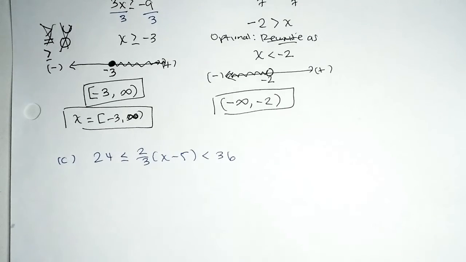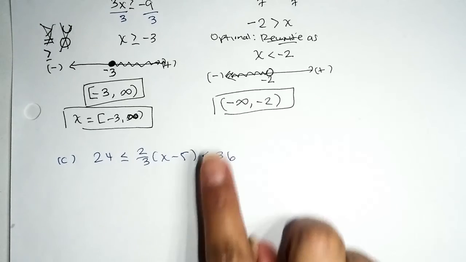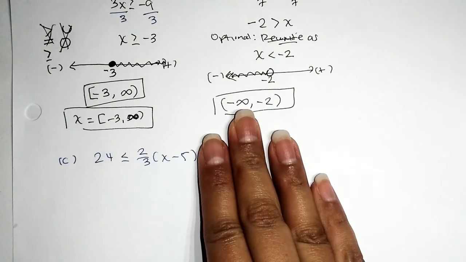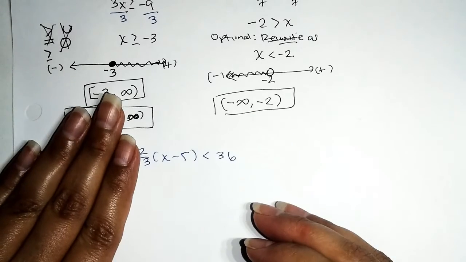We have a 3-part inequality. So the question is, how are we going to handle it? We're going to handle it the same way as if it was a 2-part inequality.